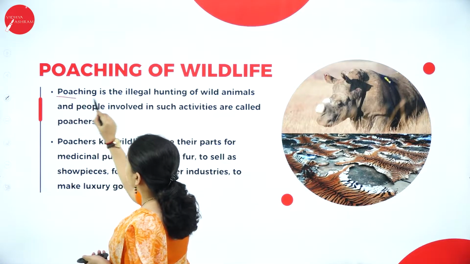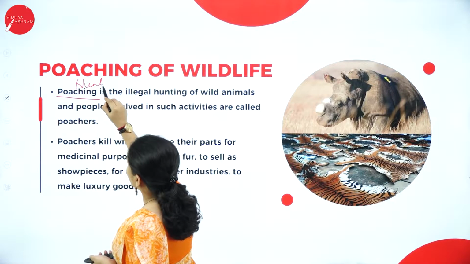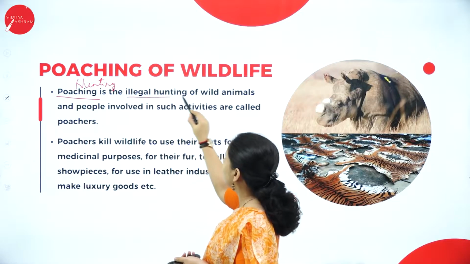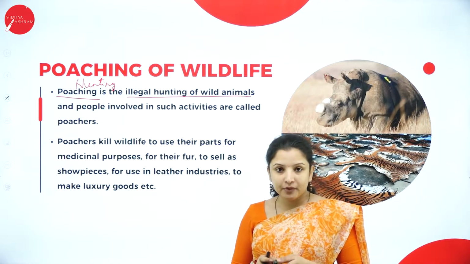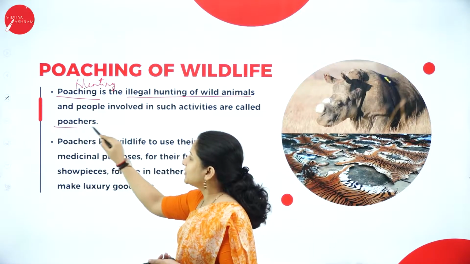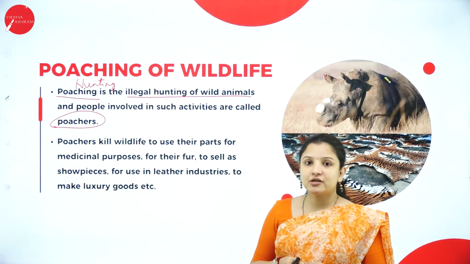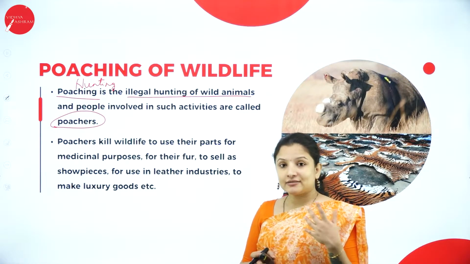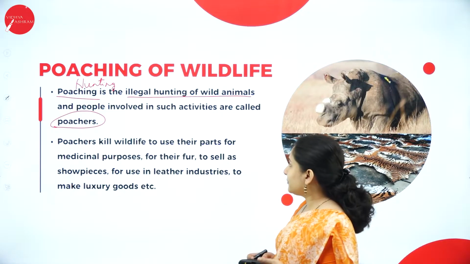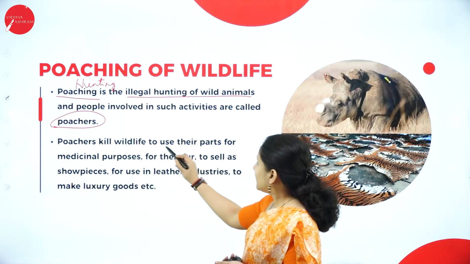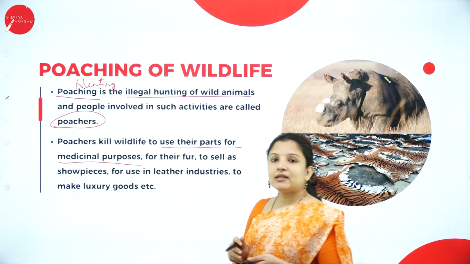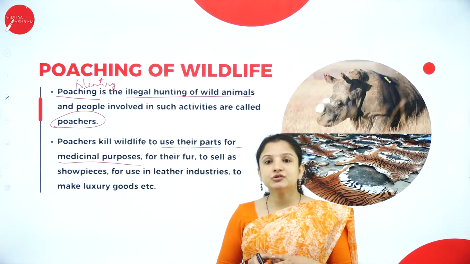Poaching, in simple terms, is hunting. Poaching is the illegal hunting of wild animals, and the people who are involved in poaching or hunting of these wild animals are called poachers. Poachers usually kill wildlife. Some people kill wildlife for recreational purposes, and some people kill wildlife so that they can use their parts for medicinal purposes. Like it is said that the horn of the rhinoceros is used for medicine.